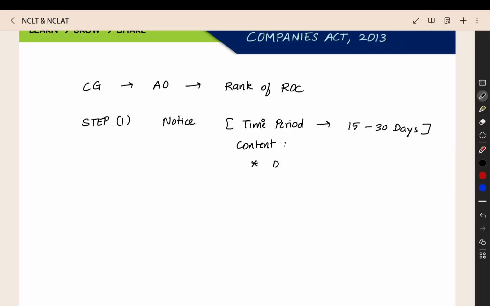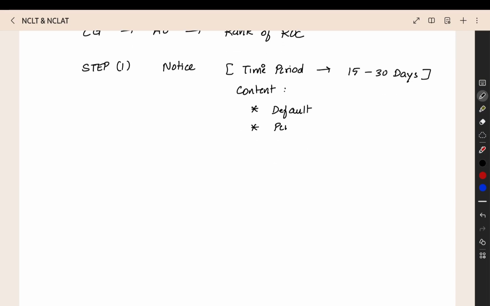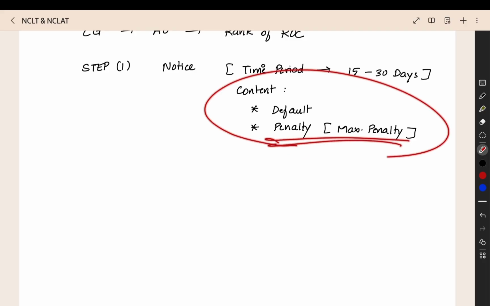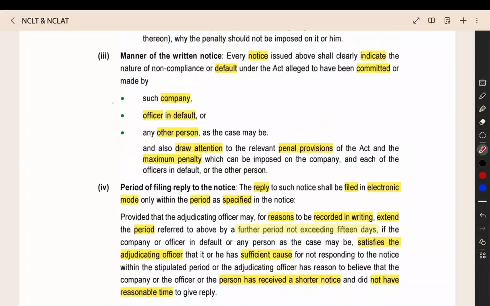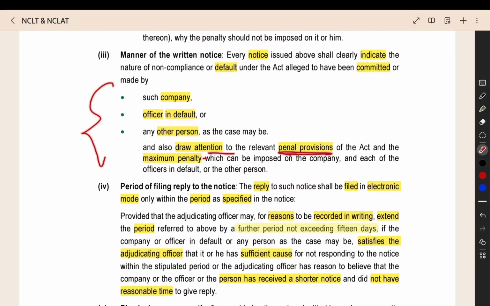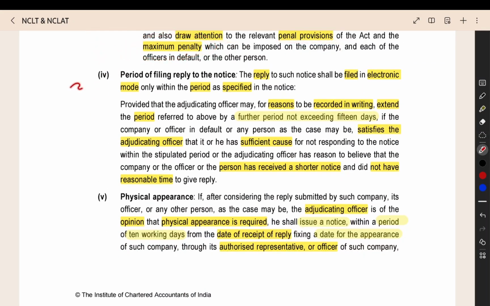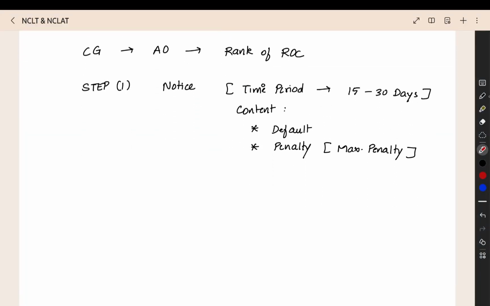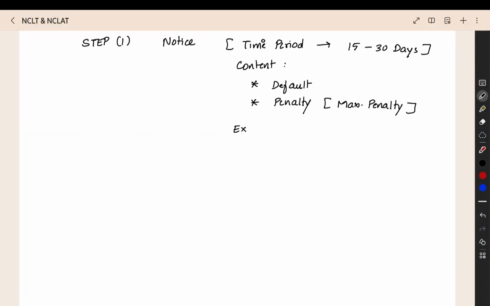It will contain what default you did or what non-compliance you did. Then, what is the penalty for that? And they will also mention the maximum penalty. Under this provision, they can give a penalty of up to 2 lakh, up to 3 lakh, like that. This should be mandatorily there in the notice. So that provision they have given here: draw attention to the penalty provisions and give the maximum penalty also. Then, period of filing the reply. Within the time period, you have to file the reply. And they can also give you an extension for the time period. They will give you extra 15 days.